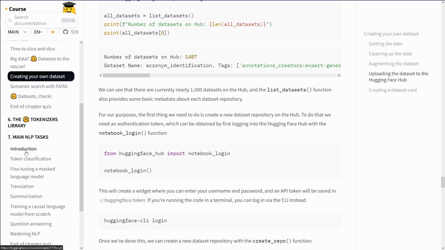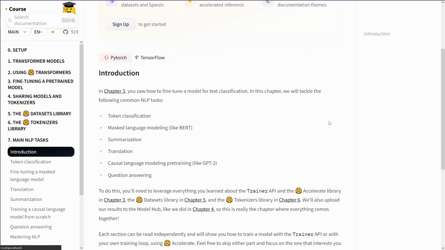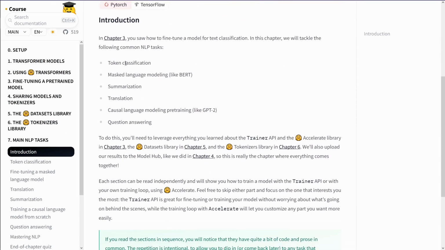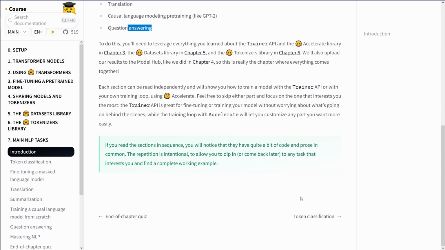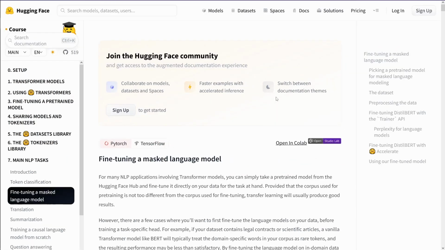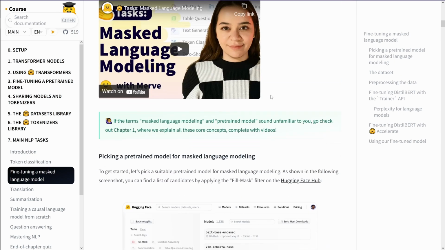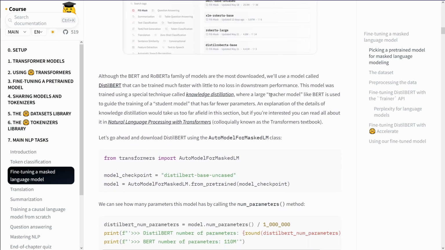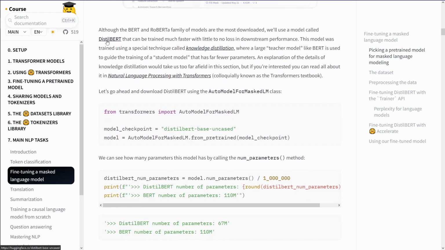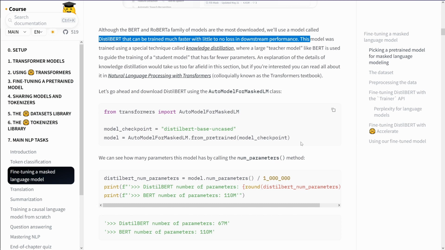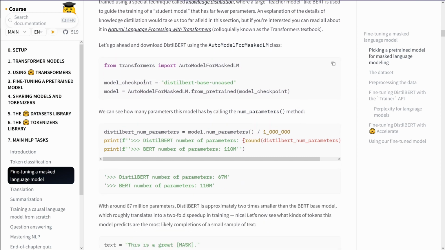The main NLP task, what is it? What is it that they show you? Okay, token classification, GPT-2, question answering, okay. Oh, this was it. Translation, fine-tuning, yes. Yes, fine-tuning, mask, yes. Distilled BERT, hey, there's our distilled BERT model. Yes, hello, my little ones. How are you today? Yes, here we go.